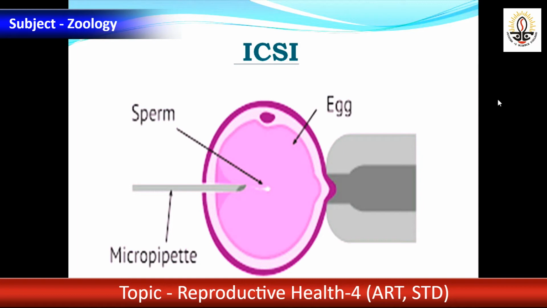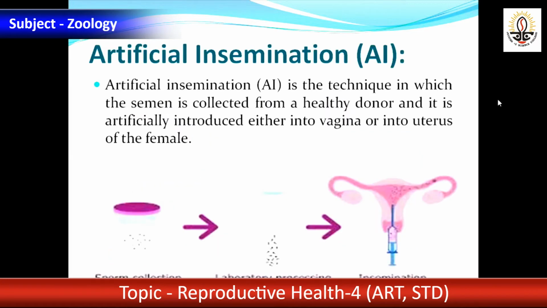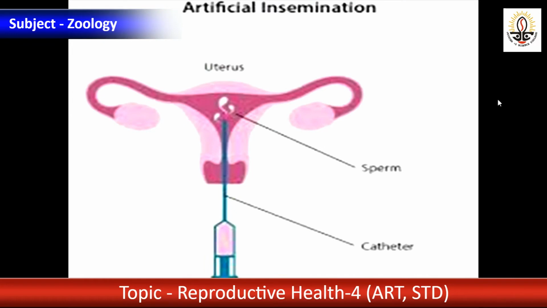The sperm is injected, that is called SUZI, subzonal insemination, under ICSI. Artificial insemination, you know, the semen is transferred either into the vagina or into the uterus, and if it is transferred into the uterus, that is called intrauterine insemination, IUI.